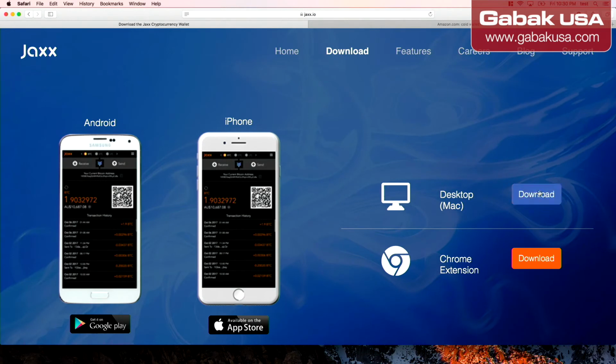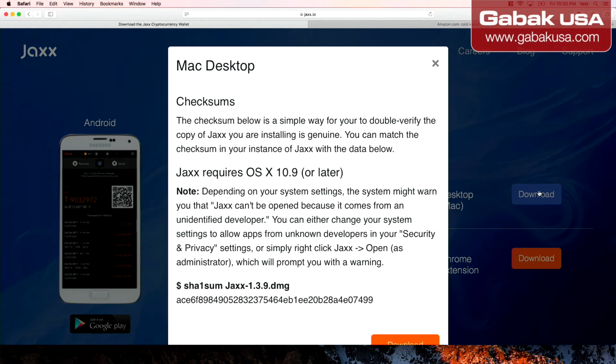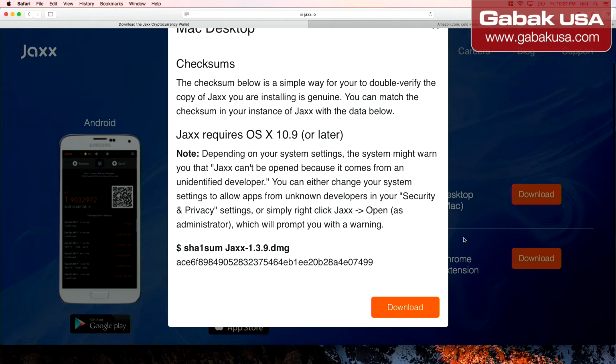The only thing that you have to do is just download it. So the process will be kind of the same on your Windows, Linux, or something else. So basically you click download, and the safety check. So if you are thinking, well, where is the safety that you were talking about before? Okay, when you click download, you will have this hash that you see here. So that is the thing that you have to keep in mind.